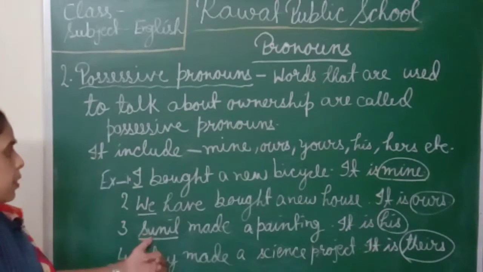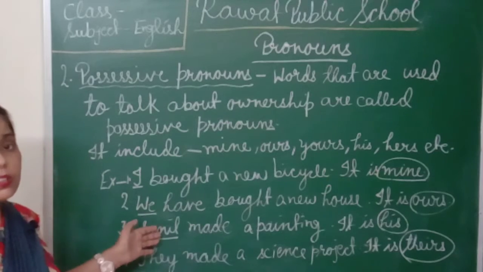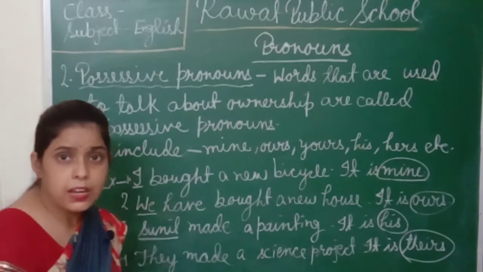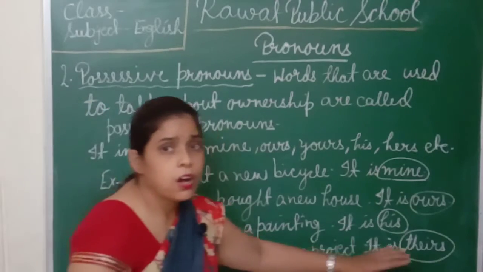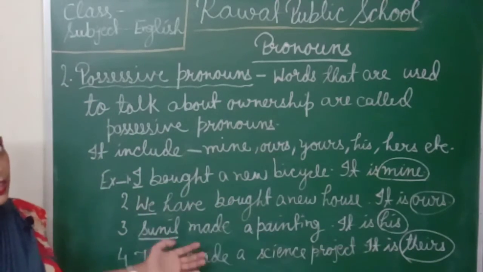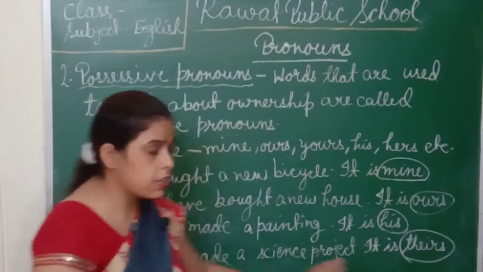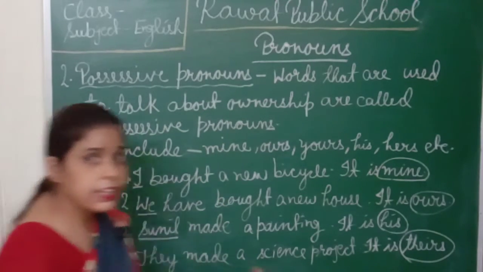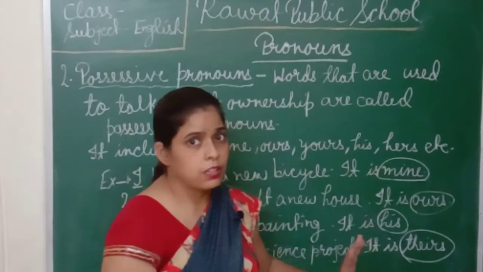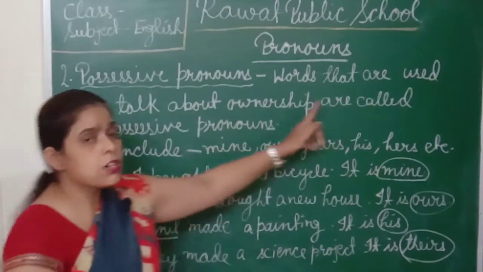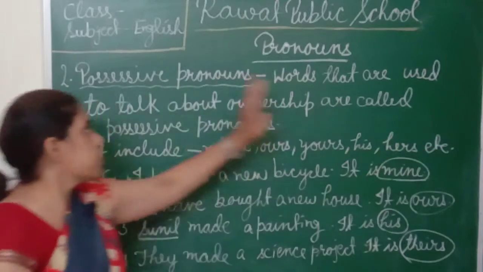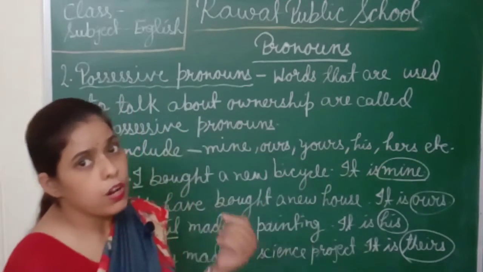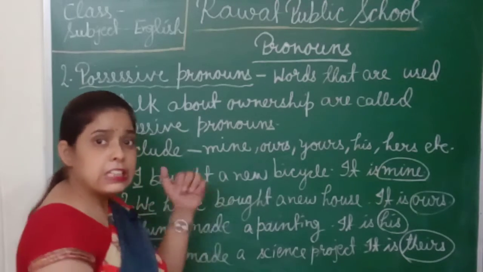What is the possessive pronoun of any person's name? If it is male, then his, or if it is female, then her. Now, what is the possessive pronoun of they? It's theirs.